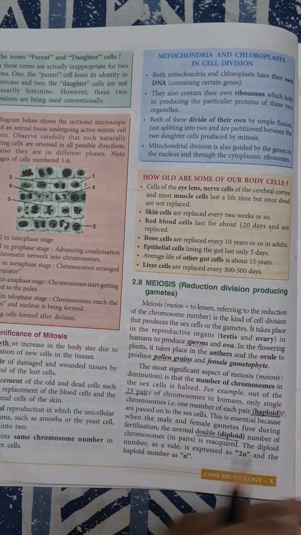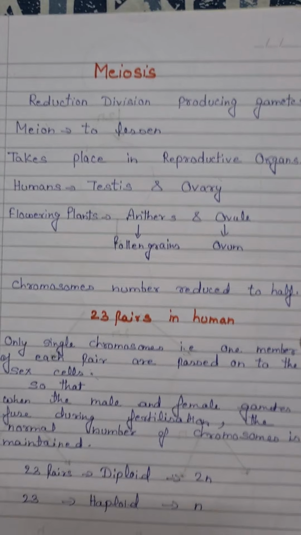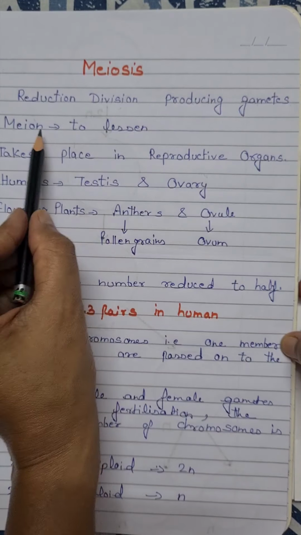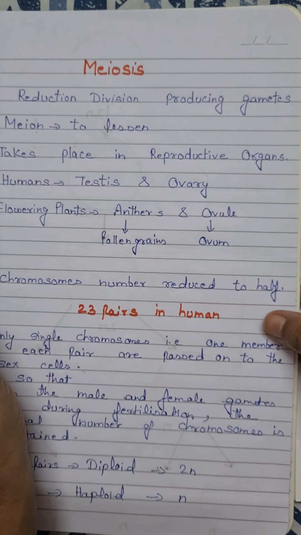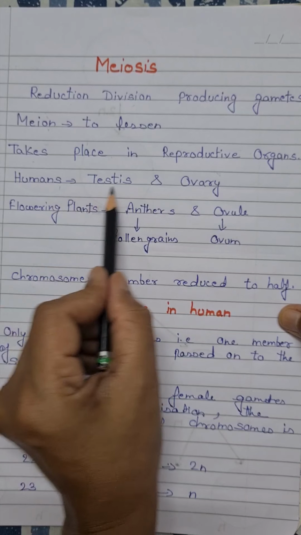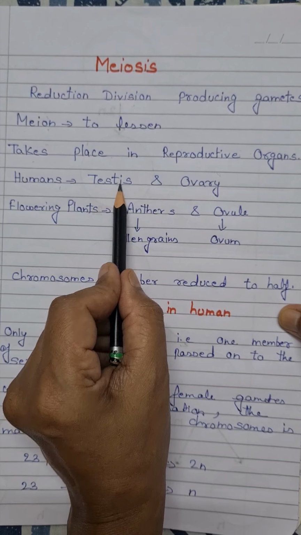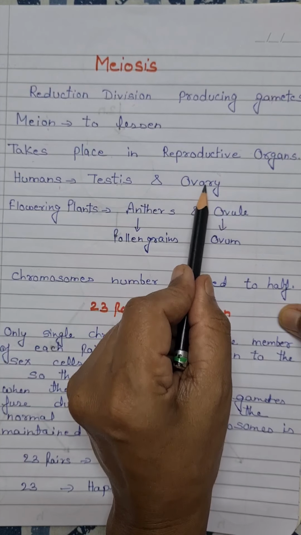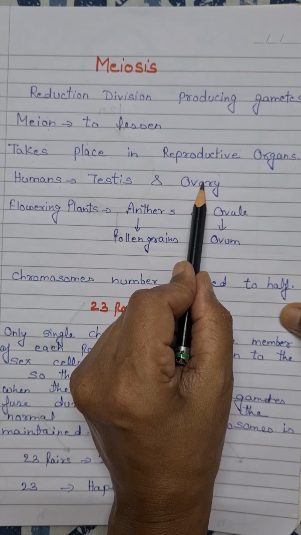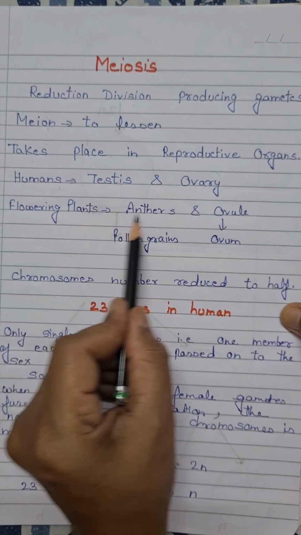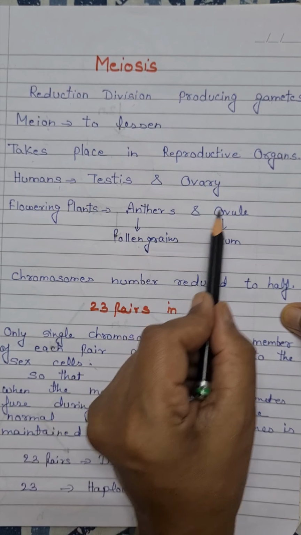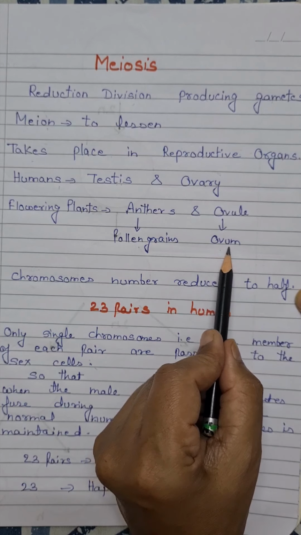So one revision, then we will start with the significance. Meiosis, reductional division producing gametes. Meion means to lessen. Where does it take place? It takes place in reproductive organs. Like in humans, it occurs in cells of the testes, and in females, in the cells of the ovary. In the same way, in flowering plants, it occurs in the cells of anthers to produce pollen grain and in the cells of ovule to produce ovum.